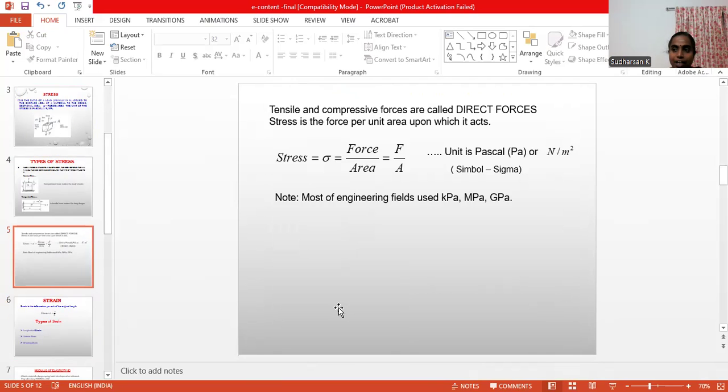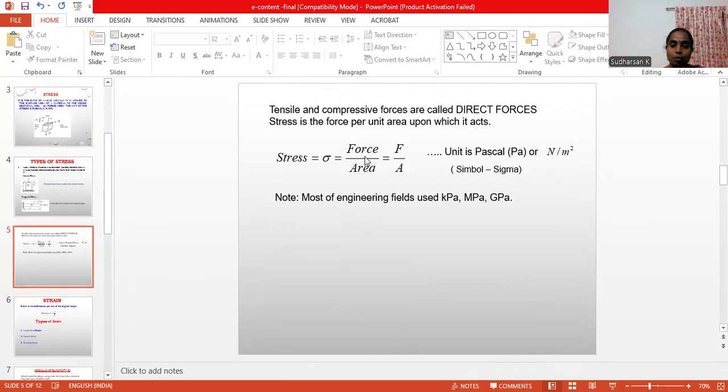So what will be the unit for stress? It is force per unit area, force by area. Force is measured in Newtons, and area is in square meters. So the total unit is Newton per square meter.